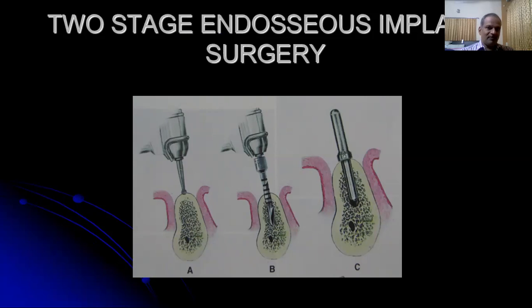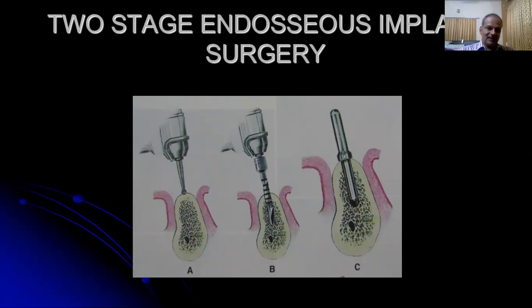Then the pilot drill or a 2 millimeter twist drill can be used. The purpose of using the 2 millimeter twist drill is to establish the depth of osteotomy and to align the implants or the implant osteotomies. Once this drilling is done with the 2 millimeter twist drill, a paralleling pin can be placed and look for the alignment of the implant. If it is not well aligned, it can be modified and brought to the proper alignment.